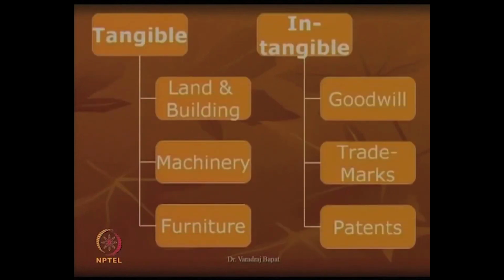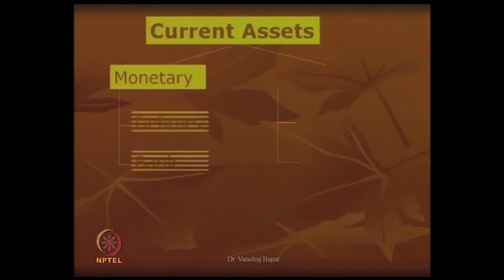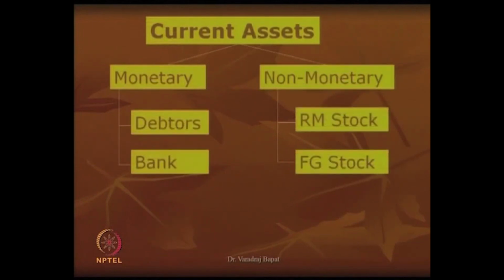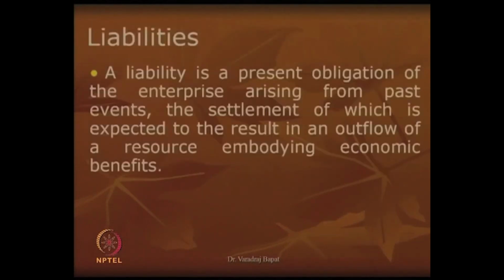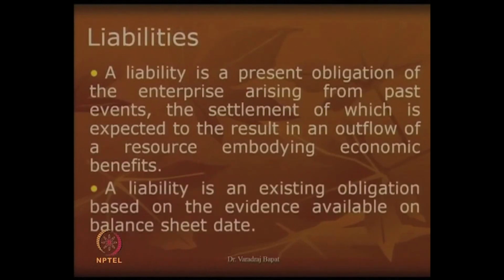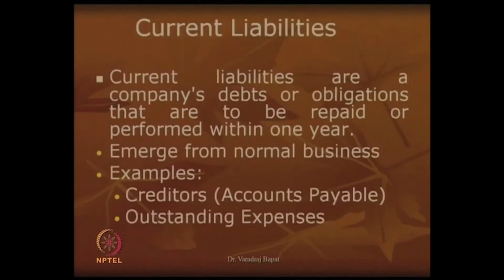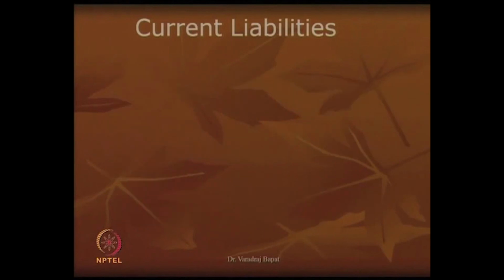The types of assets, tangible, intangible, then current assets which can be divided into monetary, non-monetary. Then we have seen what is a liability, long-term liabilities, current liabilities. Up to this we have covered. So, as you can see here, current liability has two prominent examples. One is creditors, other is outstanding expenses.